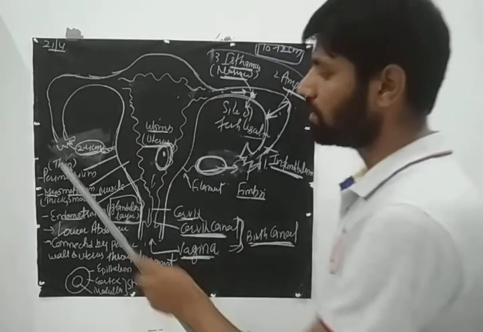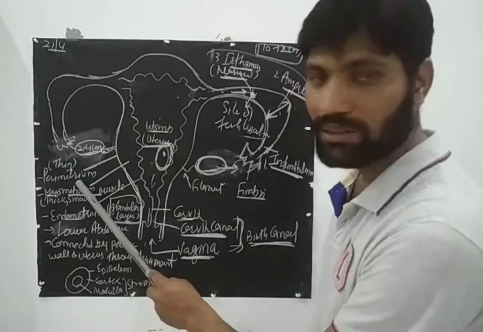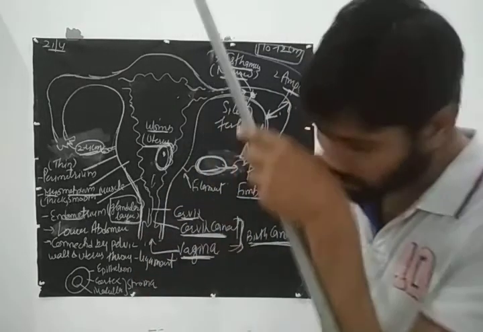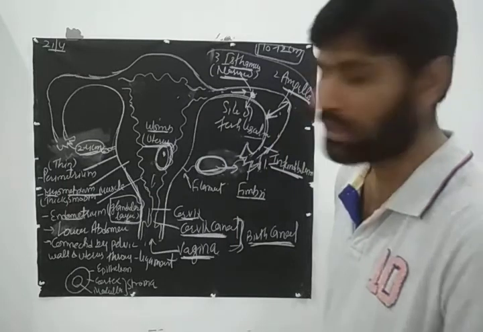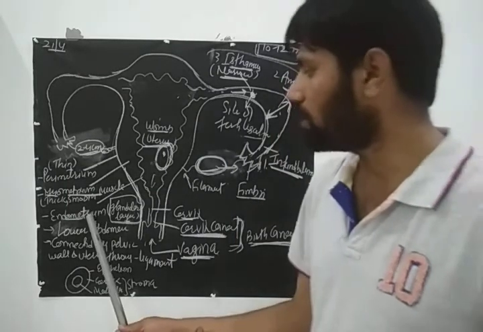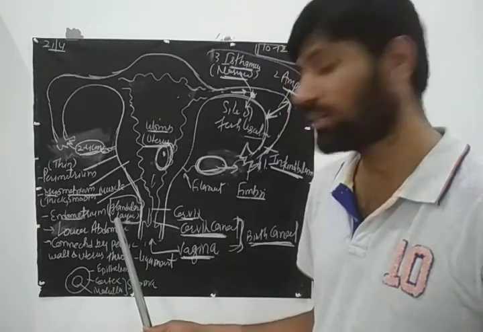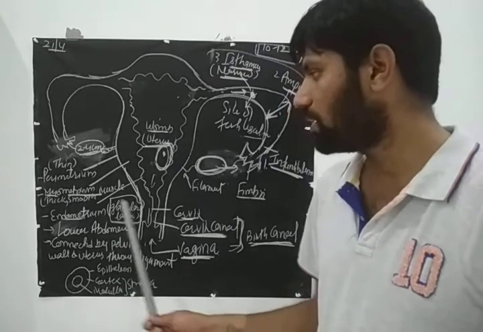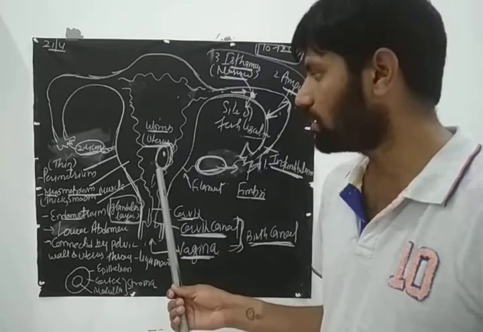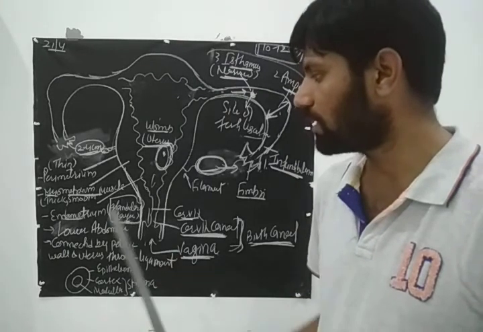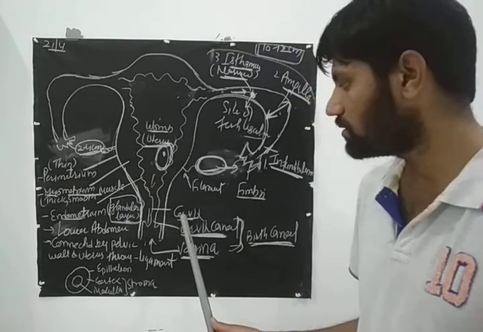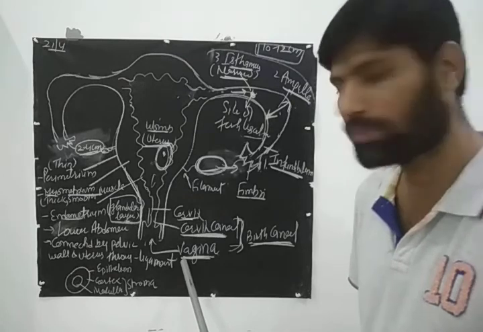Okay. So there are three different layers of uterus. Perimetrium, that is the outermost layer, that is thin. Then myometrium, middle, made up of thick smooth muscle, helping contraction of this uterus at the time of delivery. Then endometrium is a glandular layer. They secrete many different types of substances and help in the implantation and development of the blastocyst, and are also responsible for the menstrual cycle.